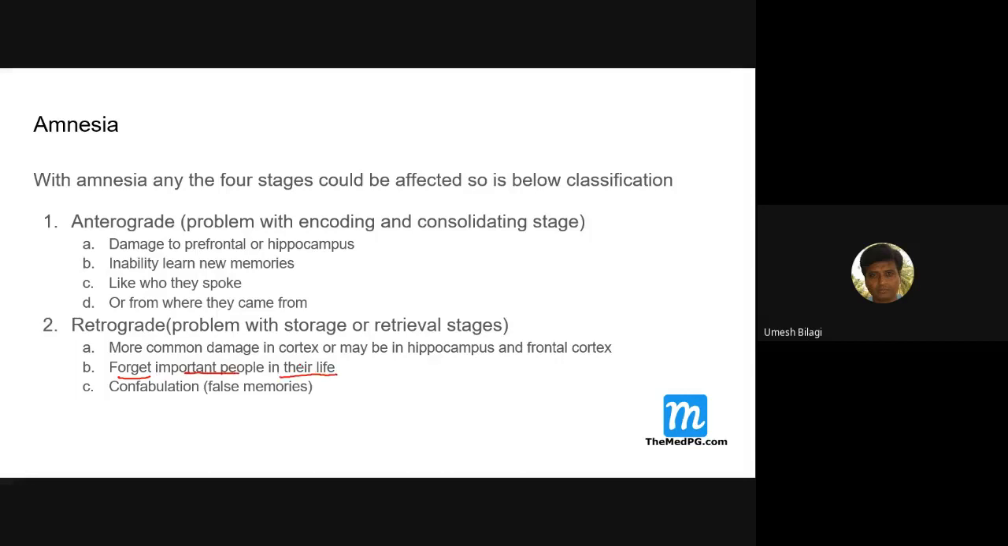See, if you have an old dementia patient and you ask him who somebody from the home is, he will not be able to tell. He will not recognize his own son or grandson, something like that can happen. And these people will create false memories, called confabulation. This is retrograde amnesia.